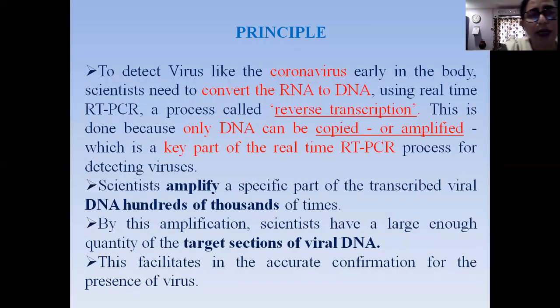The principle of RT-PCR: to detect a virus like the coronavirus, we have to convert the genetic material RNA to DNA, and the process is called reverse transcription. This is done because only DNA can be copied or amplified, which is a key part of the real-time RT-PCR process. Scientists amplify this viral DNA hundreds or thousands of times, and by this amplification, they get enough quantity of the viral DNA. This facilitates accurate confirmation of the presence of the virus.